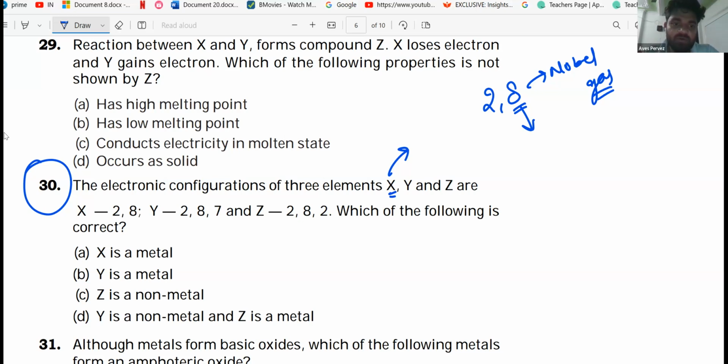Now, for this question, the electronic configuration is 2, 8, 7. Tell me whether the element is a metal or a non-metal.